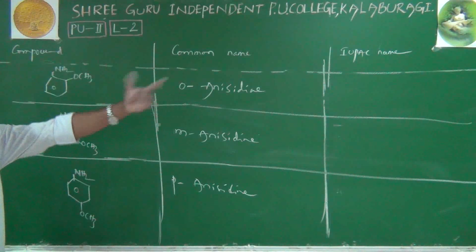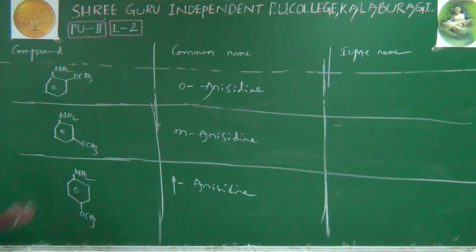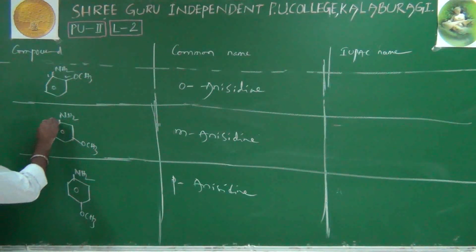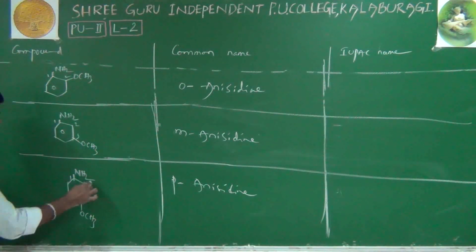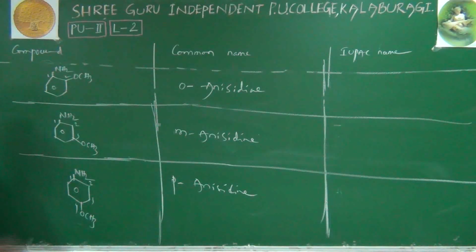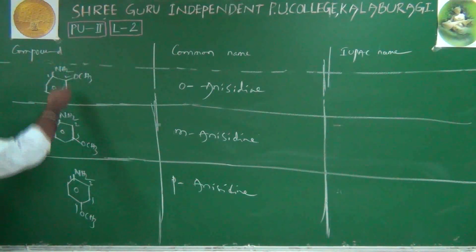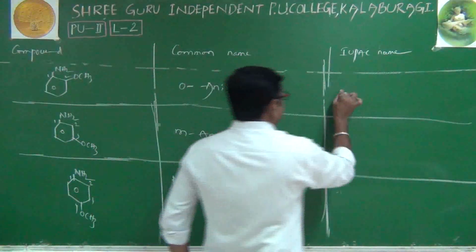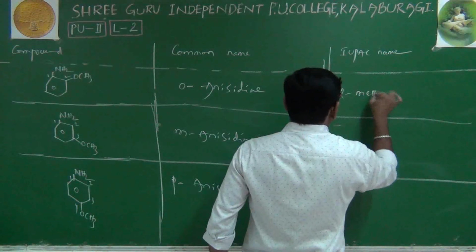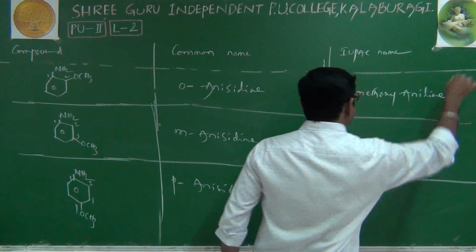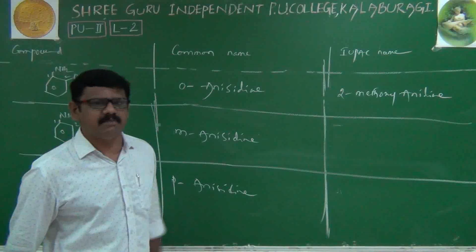Now we'll go to the IUPAC names. IUPAC means again we have to give numbering. 1, 2. Then 1, 2, 3. 1, 2, 3, 4. That's it. Now here, 2-methoxy aniline, or 2-methoxy benzenamine.